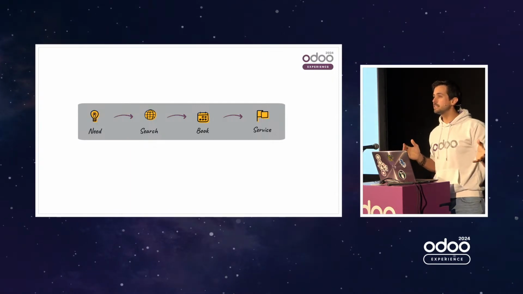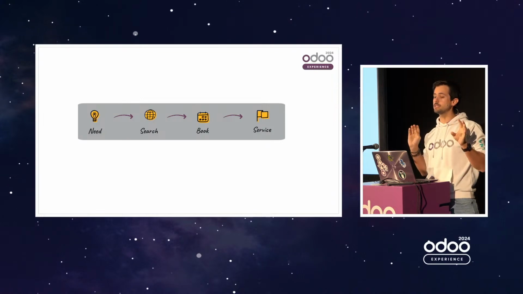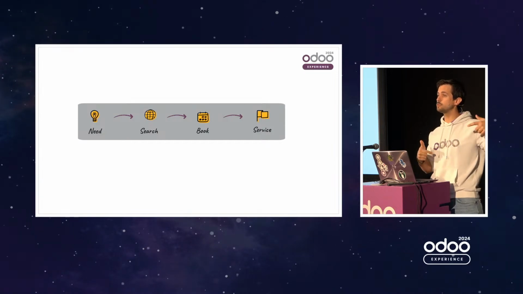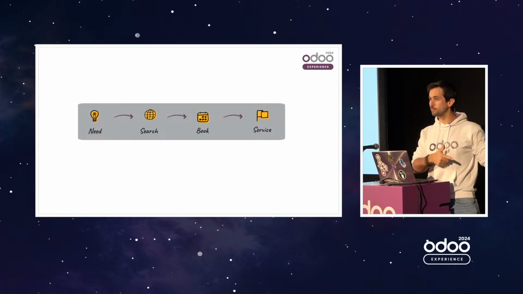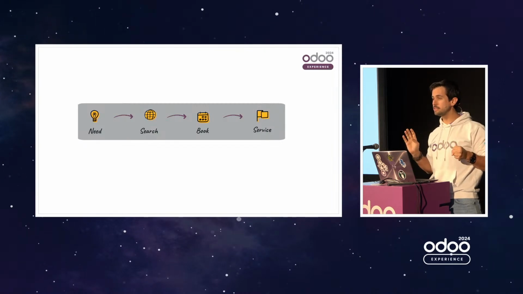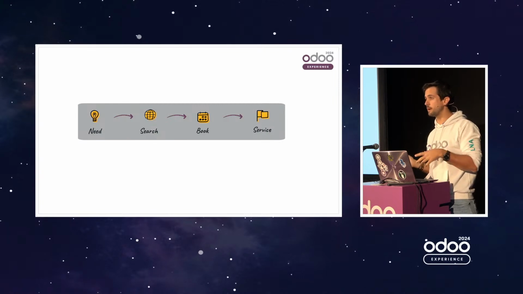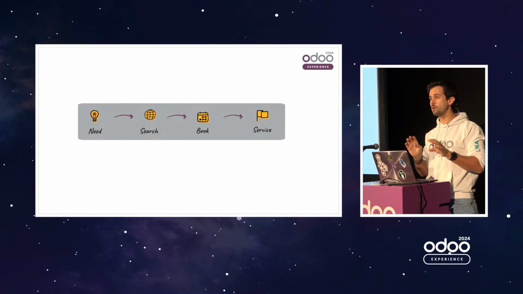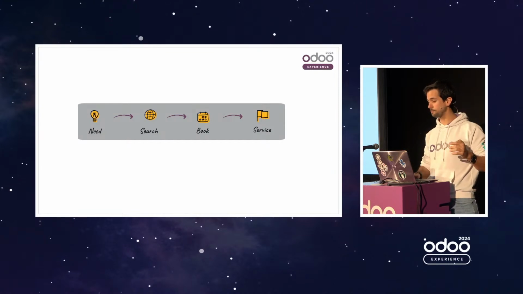So this is your classic booking flow. There's no need to go further than that. It's just to have some different steps. You have someone who thinks, oh, I need to book a restaurant, or I need an appointment with a doctor, or maybe my dishwasher is broken and I need to find someone to fix it. Then they search online, they find your service, they pick what they need, they book the service, and then there's the service delivery itself. Nothing new here, but if this is the flow, what can we set up in Odoo to make sure that they actually do show up?